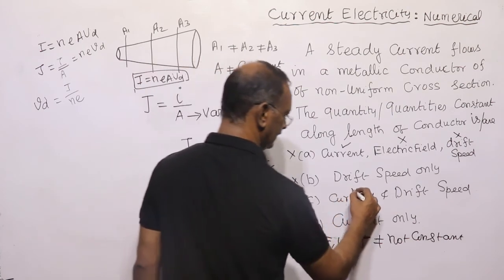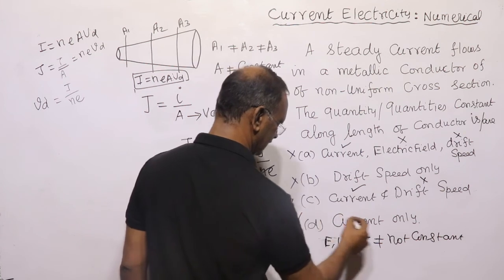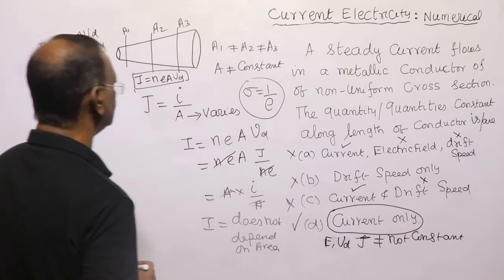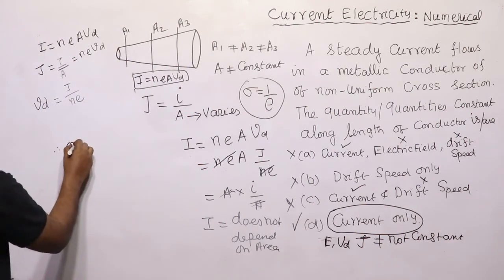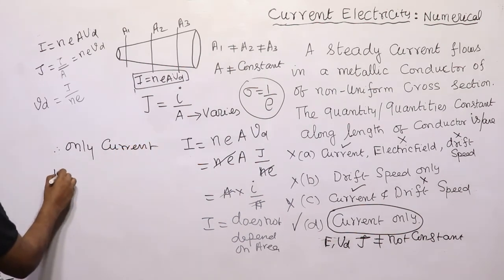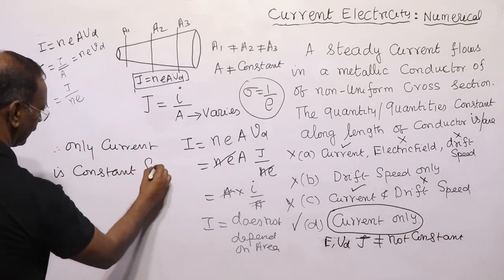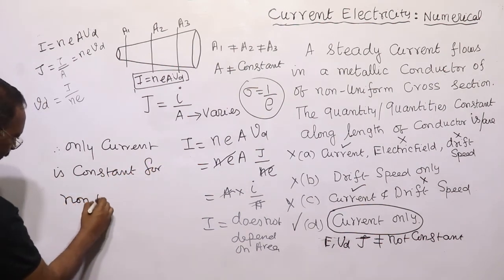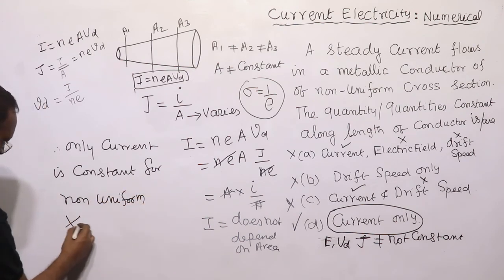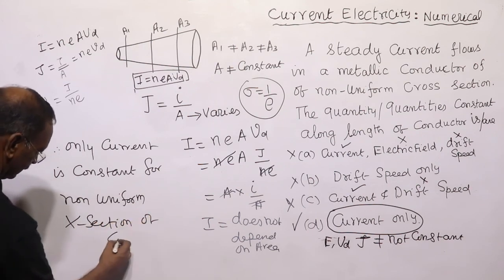Current and drift, no. This is also no. But this is correct: only current is constant for non-uniform cross section of the conductor.